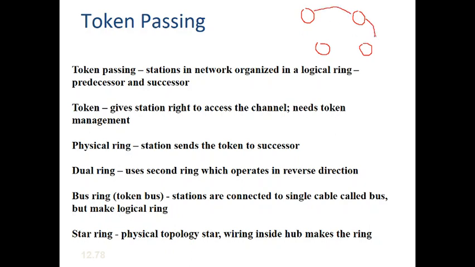Every device will be connected to its adjacent device. So if I take, this is one station, second station, third station and fourth station. Now for this device, this is the successor and this is the predecessor. Always data will be moving in one direction.